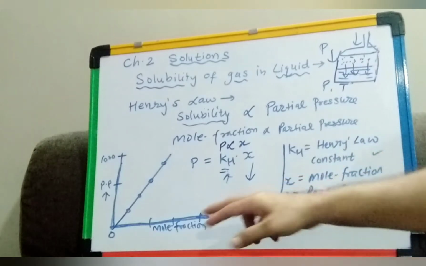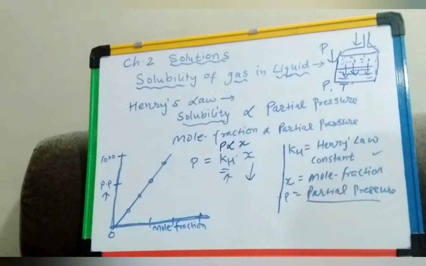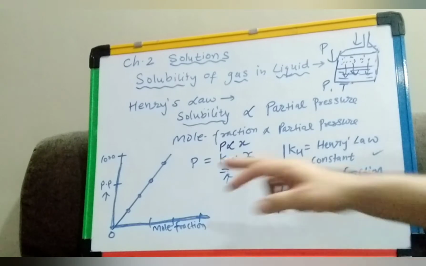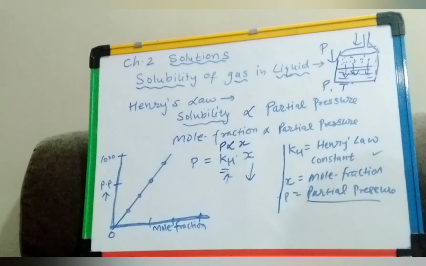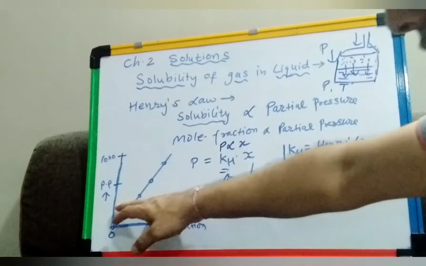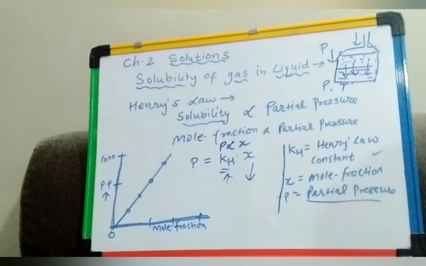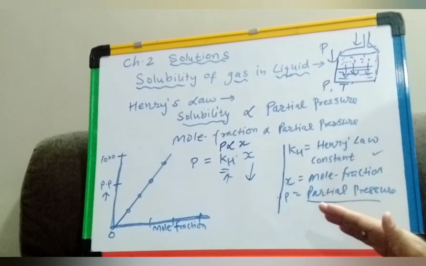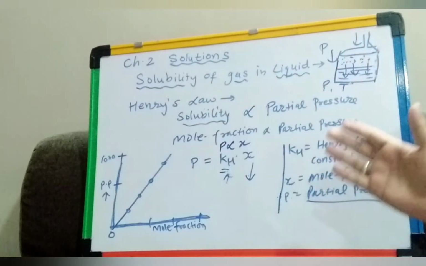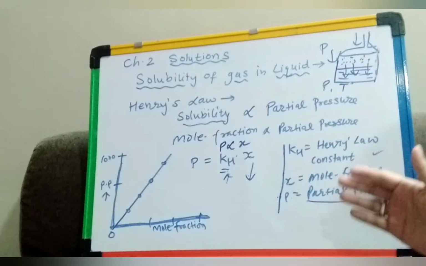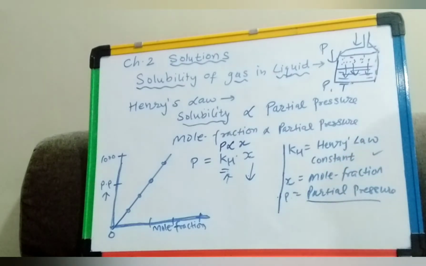Now if we represent the mole fraction and partial pressure through a graph, it comes out as a straight line, showing that they are directly proportional. Here this graph shows that mole fraction and partial pressure are directly proportional, a straight line showing it. So in summary, we can say that Henry's law shows that the solubility of a gas over the surface of a liquid is directly proportional to its partial pressure.